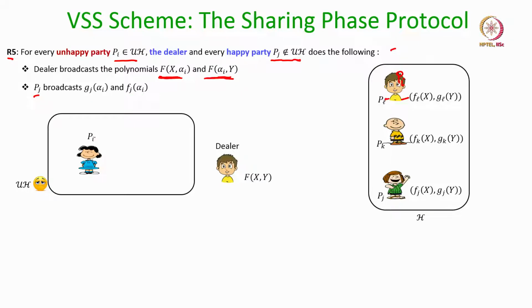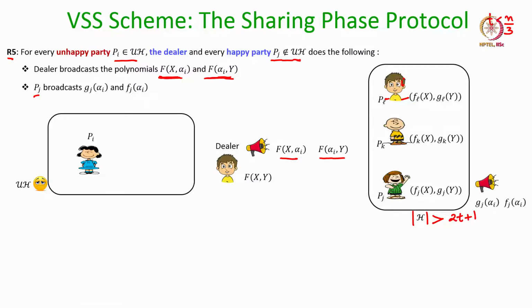We have an unhappy party Pi, for which the dealer is now making public the ith row and column polynomials, and we have a bunch of happy parties. Remember we are working with the setting t less than n over 3, which means the number of happy parties, if the dealer is not discarded, is at least 2t plus 1.